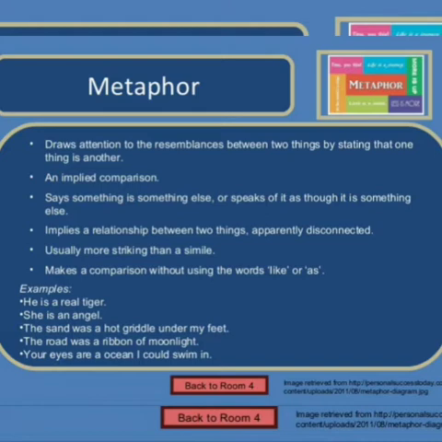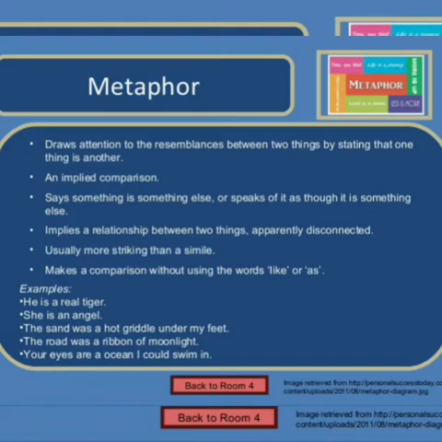Let's see some of the examples. He is a real tiger. When it is said he is like a real tiger, then it is a simile. He is a real tiger is a metaphor. Like or as will not be there in a metaphor. She is an angel. The sand was a hot griddle under my feet. The road was a ribbon of moonlight. Your eyes are an ocean I could swim in.